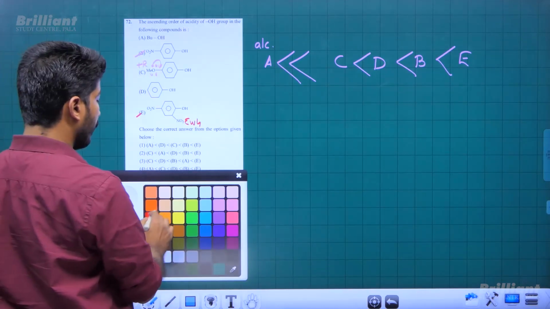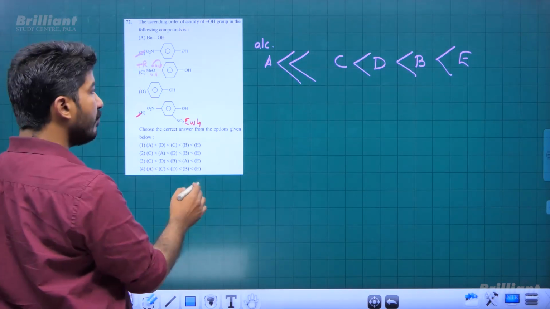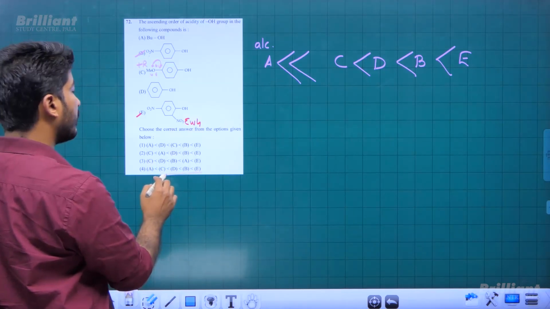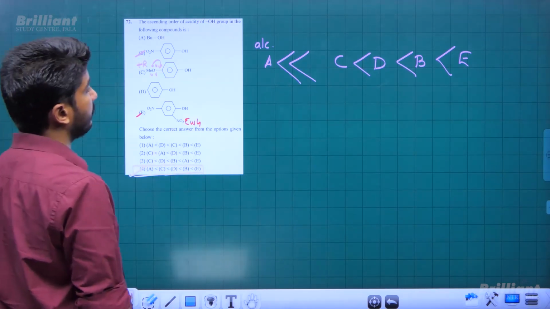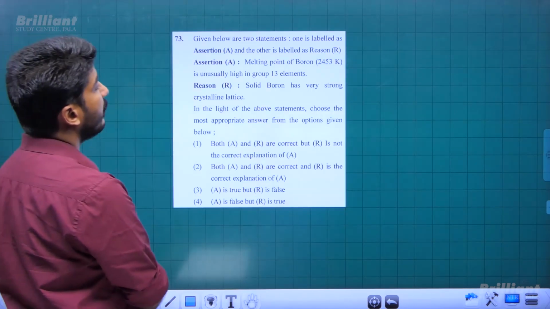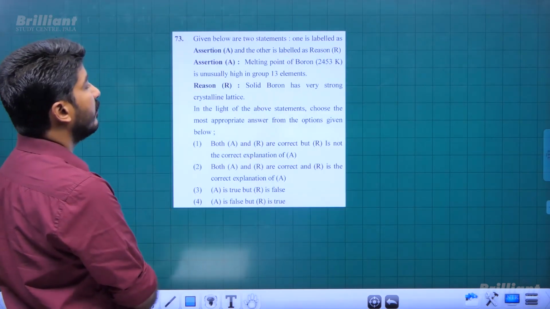So the correct choice will be E, B, D, C, A. Option 4 will be the correct choice. Next question from P block, group 13.